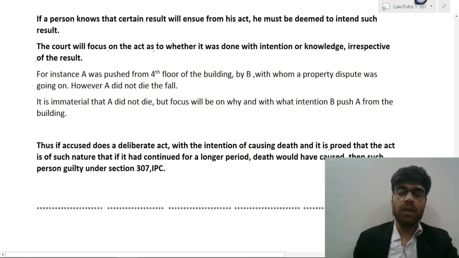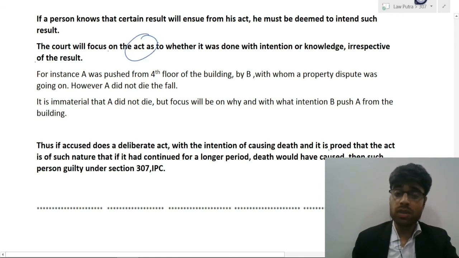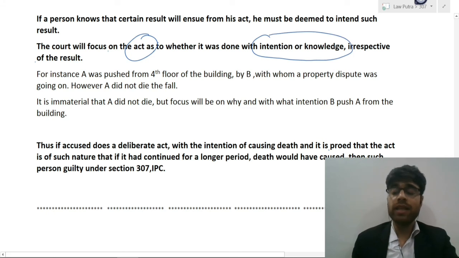Now, when a trial for section 307 is going on, the court would focus on two things. First of all is whether the act was sufficient to commit murder, and second is whether there was intention or knowledge. That means whether there was mens rea which is sufficient for causing murder, whether that mens rea was present or not.